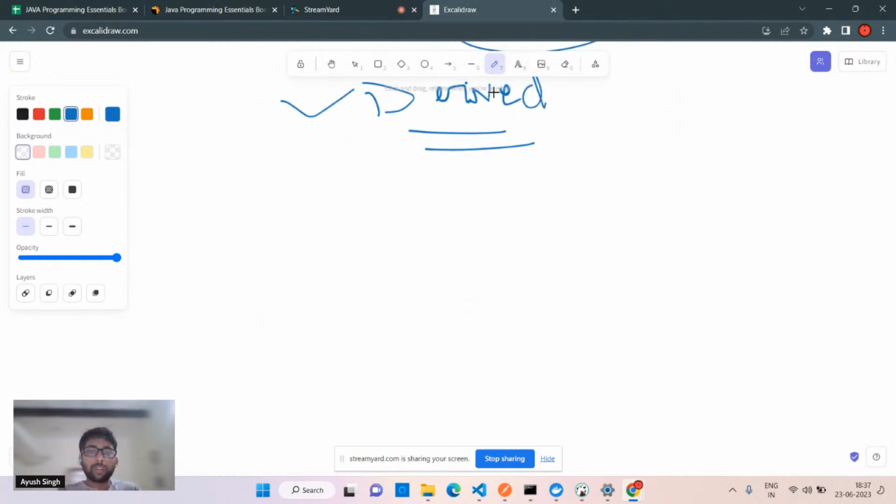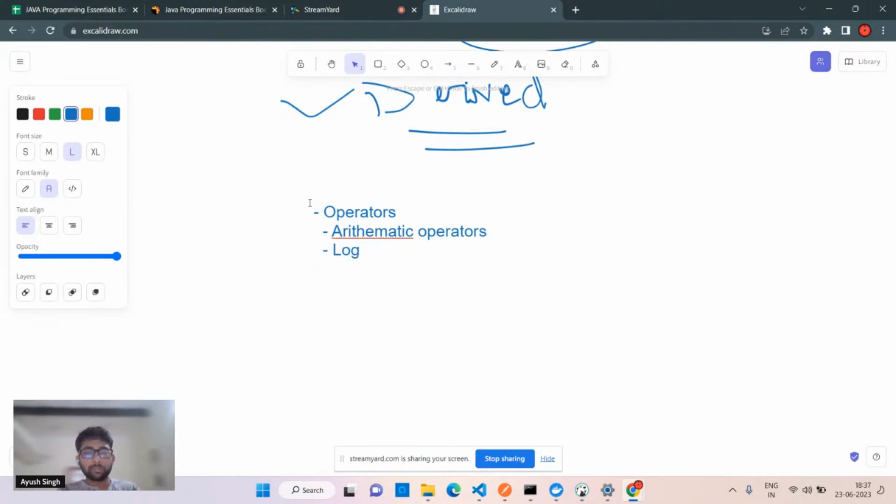Okay. So today we have to see a few topics. I'll write in here, which is simple. So just continuing with the syntax part, which we were reading in the last class, we have to see the operators, which you already know. We have a few operators, which are the arithmetic operators, and we have logical operators. So in general, we have it like this. We have one more, which is your bitwise, or you can say the bit manipulators. So that is also one of the operators we are going to see.